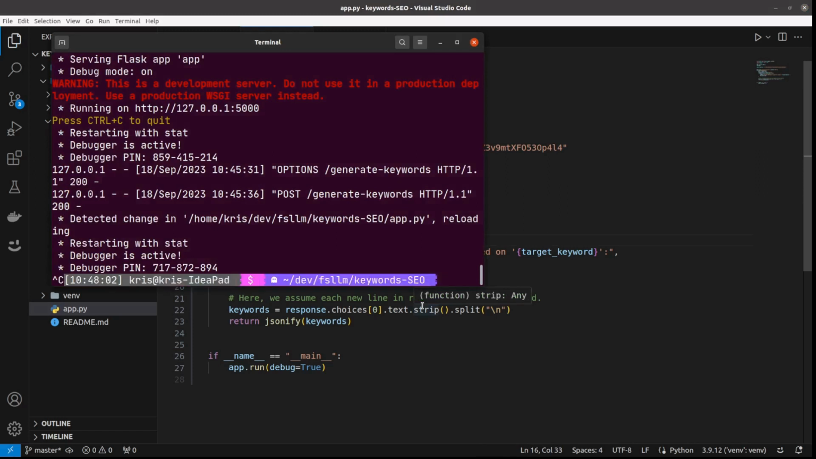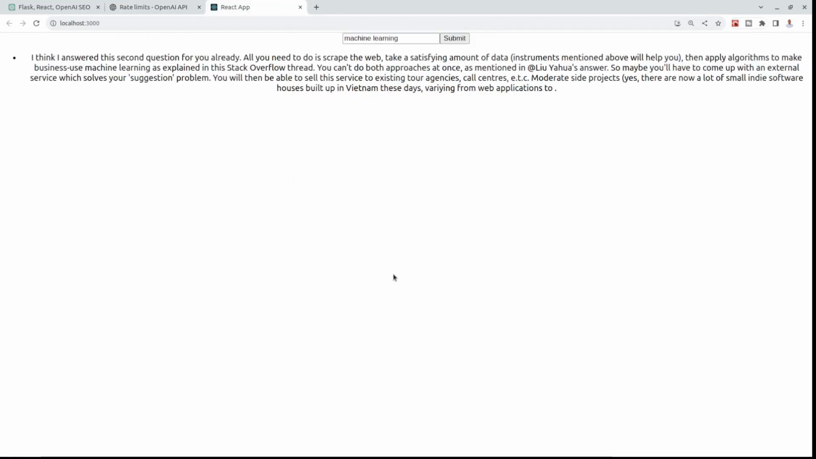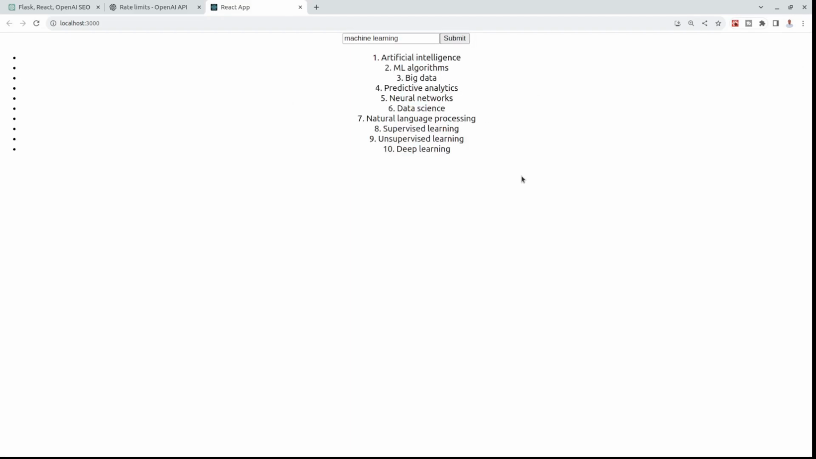So I just Control-C and run it again. And in the React app, I will just refresh and say machine learning again. Let's see what's happening now. Okay, it's given me some ML algorithms. So at least, okay, deep learning, supervised learning, natural language processing, neural networks. That's pretty decent. You see the answers are so much improved.